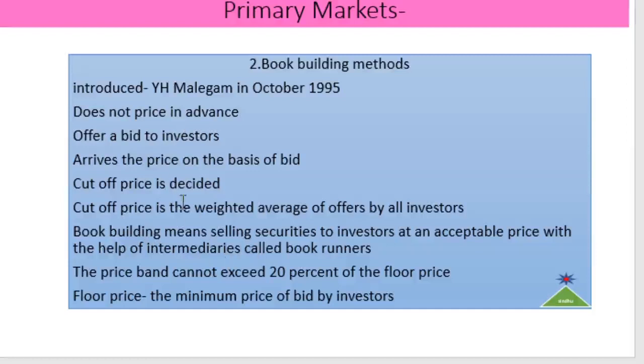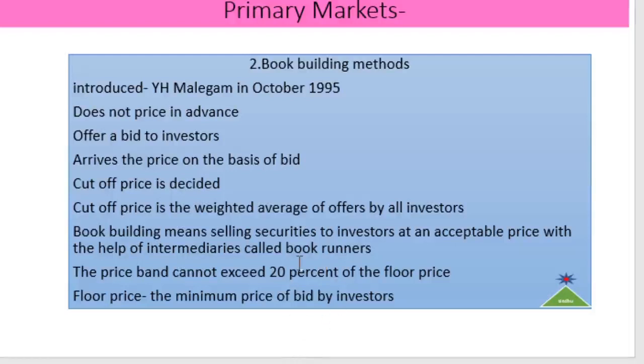Under this, the price of the public issue is arrived at as per the bids made by the investors, and the price arrived at is known as the cut-off price, which is the weighted average of all offers by all investors. In India, most of the IPOs, that is initial public offers, use this book building method. As per the SEBI guidelines 1997, this method may be applied to 100% of the issues if the issue size is 100 crores or more.